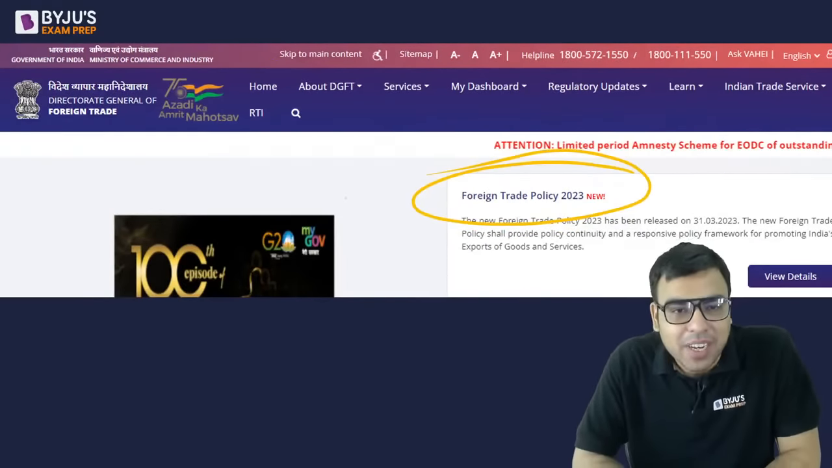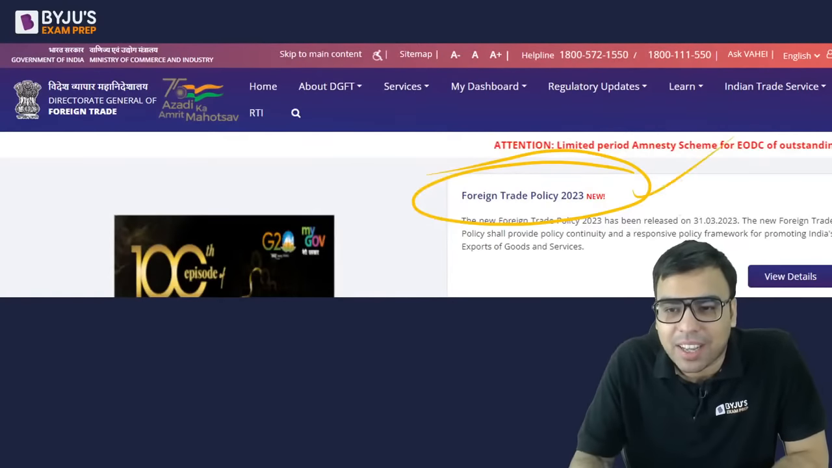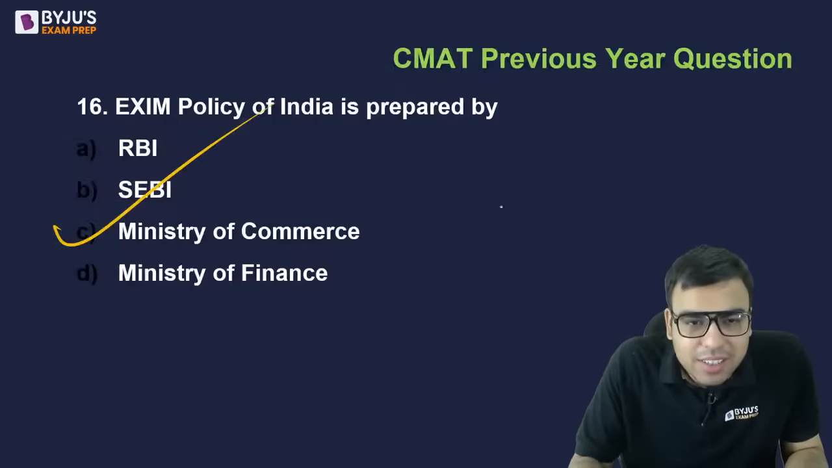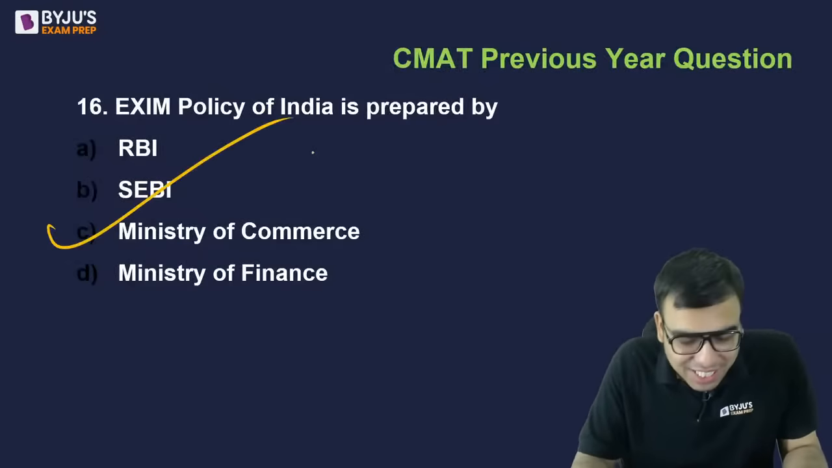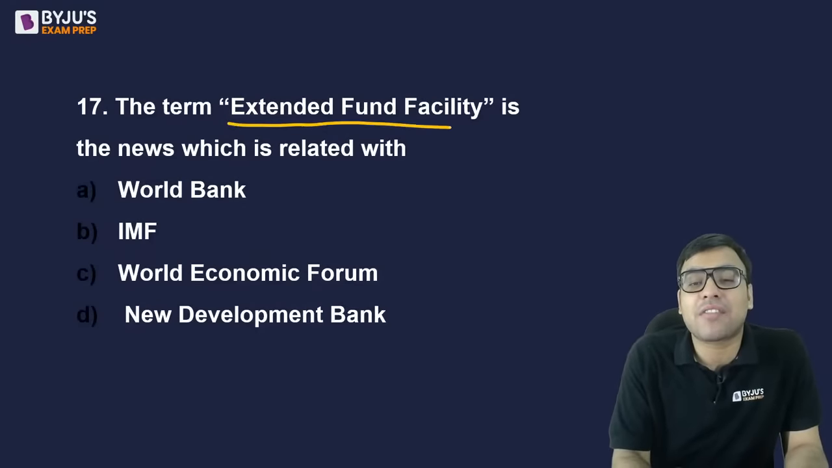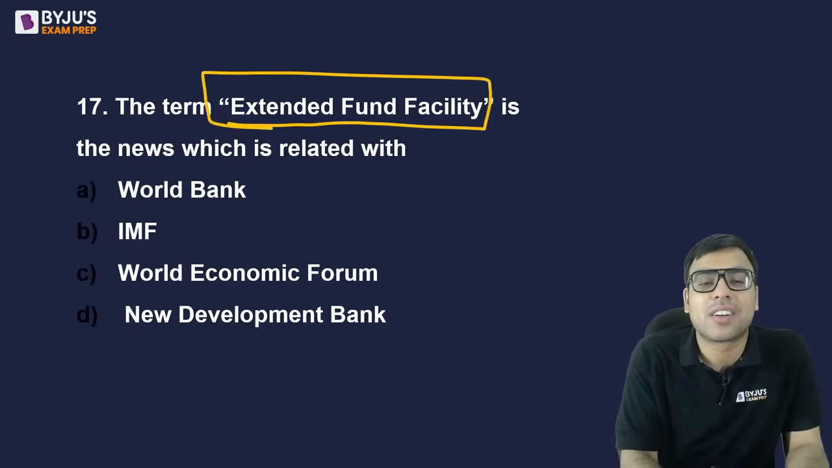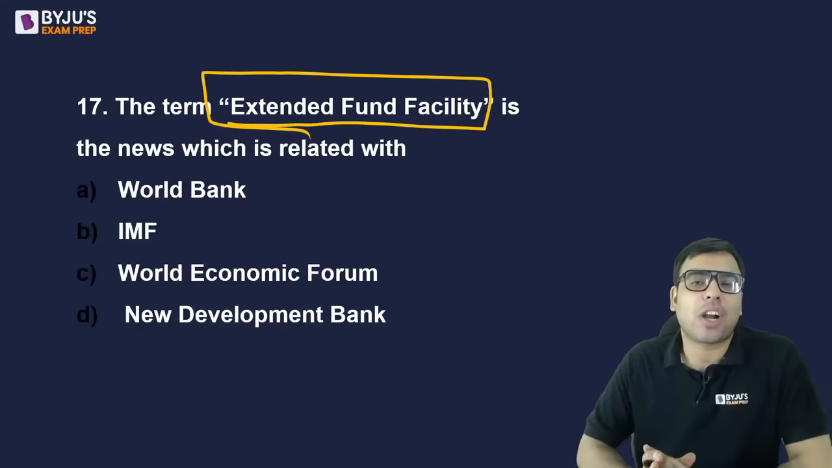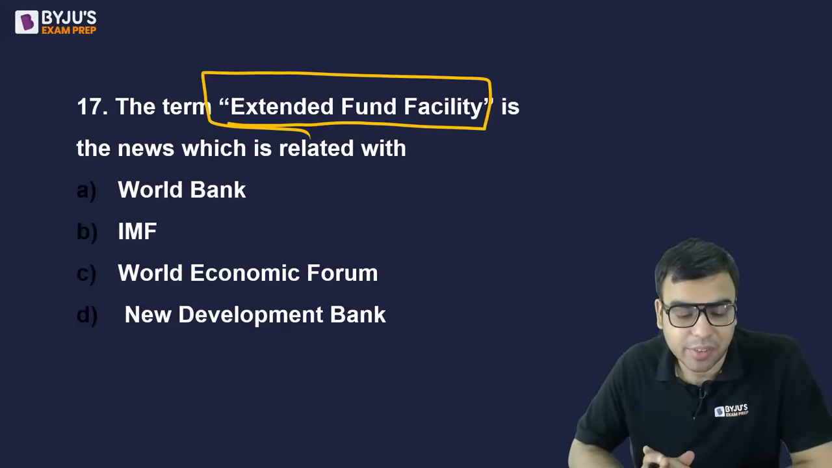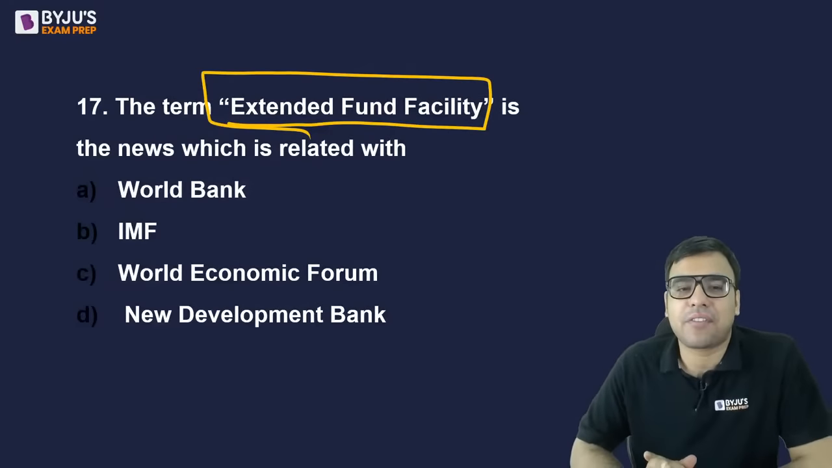I just searched this in the morning, and this is a PDF of the foreign trade policy available here. It says new as well. It got released on 31st March recently, so you can download it if you are interested. So the right answer is C. Okay. The next is the term Extended Fund Facility. It has been in the news. It is in the news related with what? World Bank, IMF, World Economic Forum, New Development Bank. What is the right answer to this question? Extended Fund Facility.